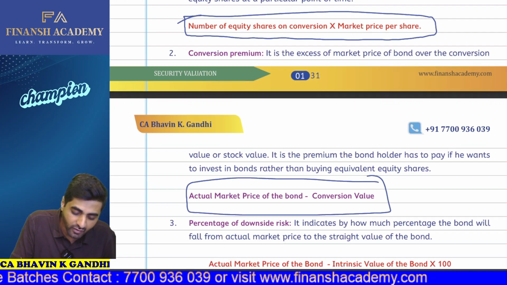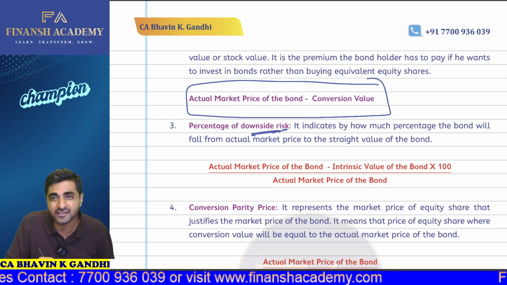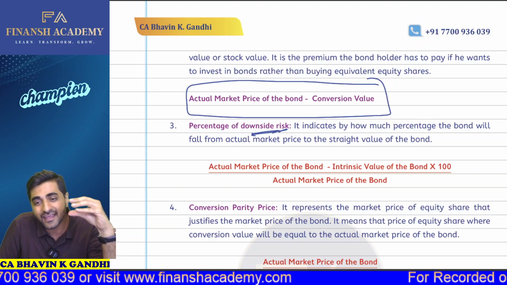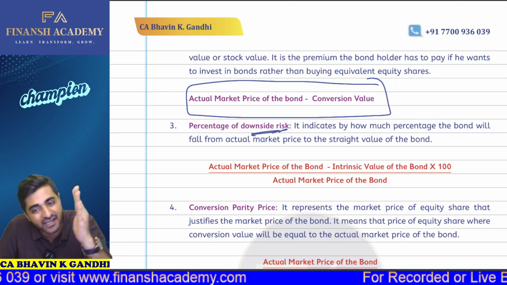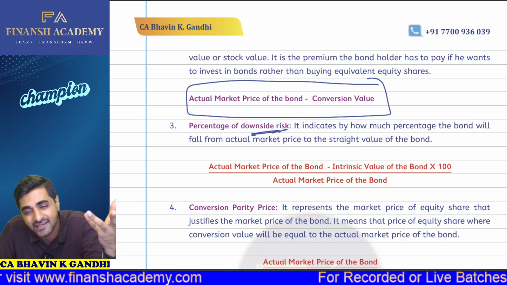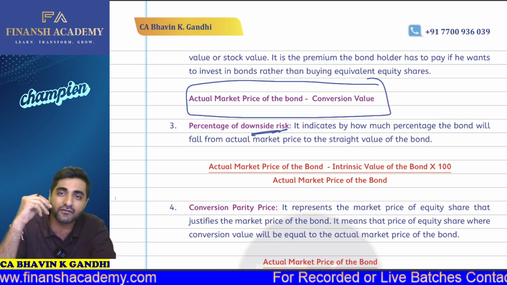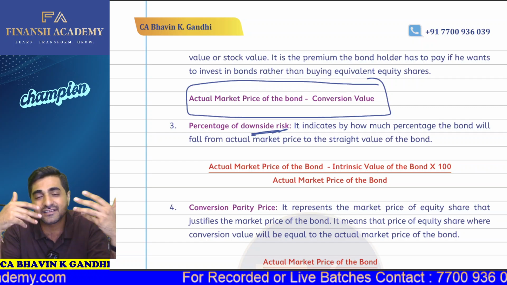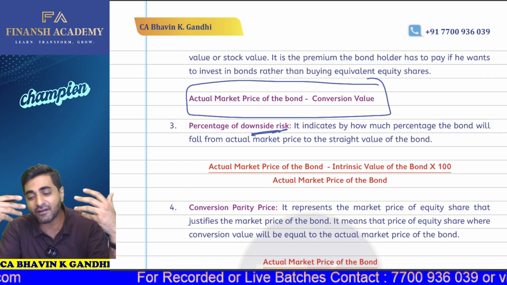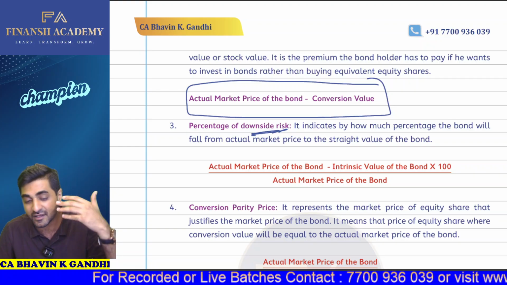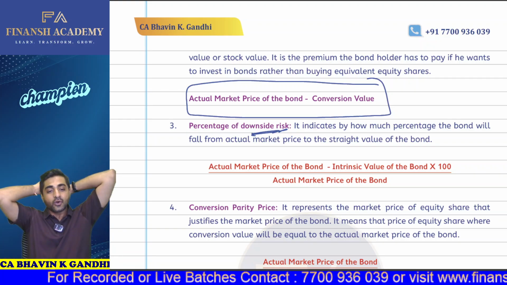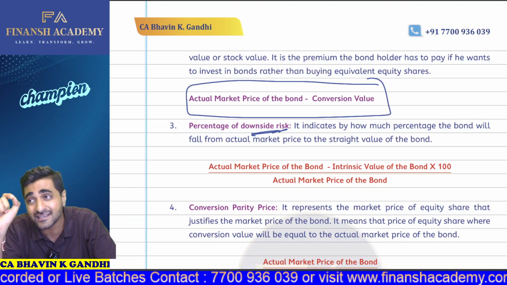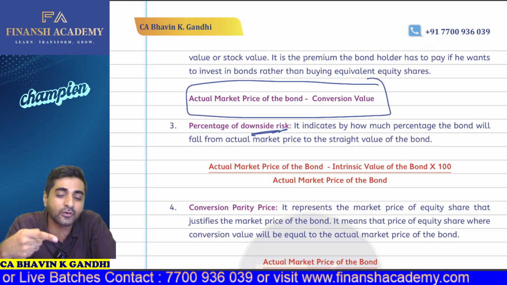Okay. Then what is your percentage of downside risk? Now, what do I mean by downside risk? Downside risk means when there is a possibility that the bond price can fall. That is called your downside risk. Now, let's say the intrinsic value of the bond is just 95 rupees. It's not necessary that bonds are always traded at this intrinsic value. Suppose the intrinsic value of the bond is 95 rupees, but my dear students, the bonds are traded at 110. So don't you think that in those situations there is some kind of risk that from 110, it can fall to 95?